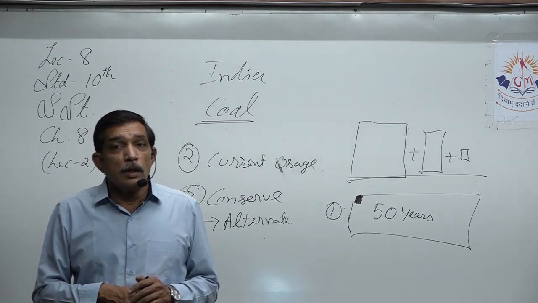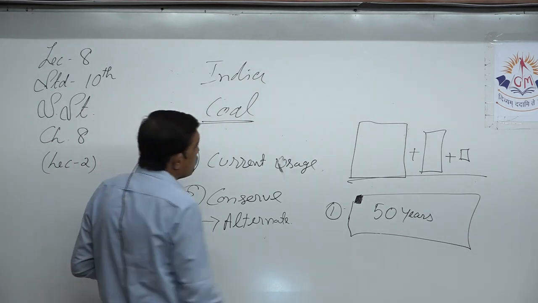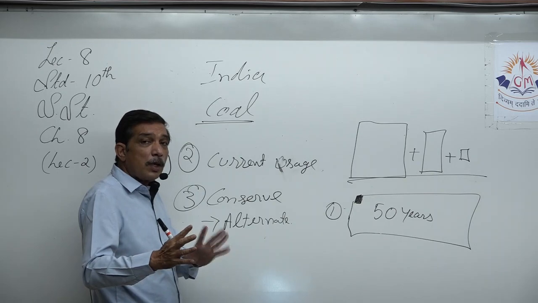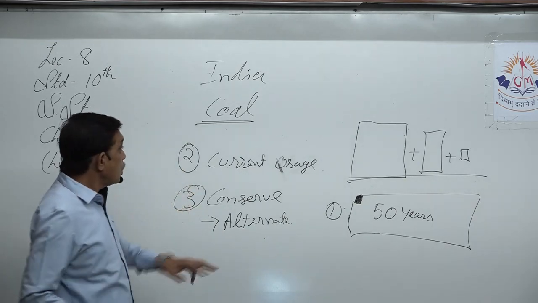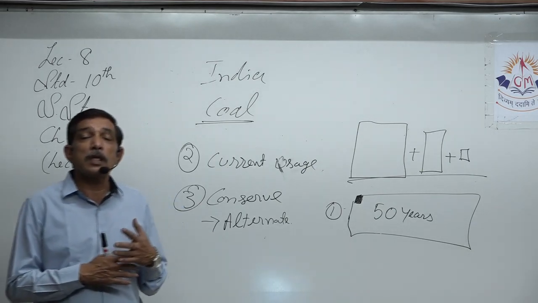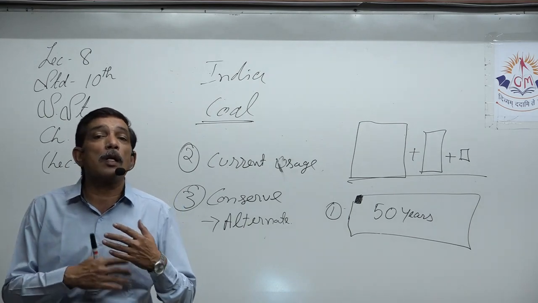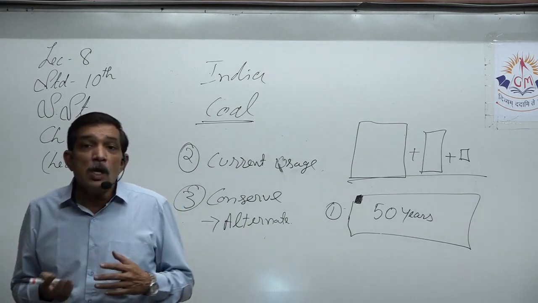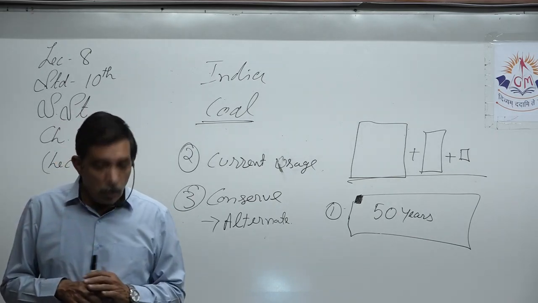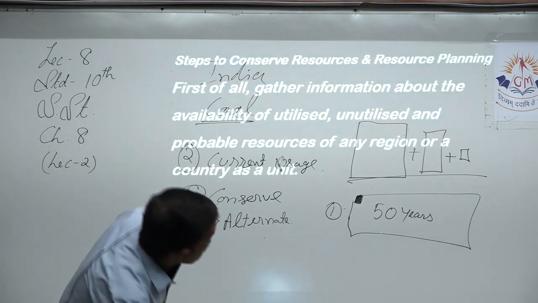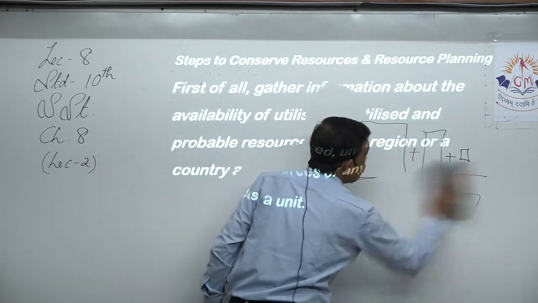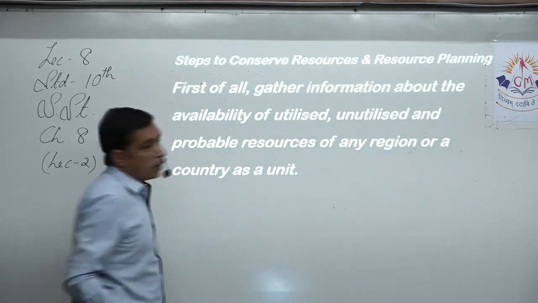In this way, these are the 3-4 steps. First is to take a survey to know exactly what our use is, what the total quantity is that we have, and the number of years it will last. So the current use, we can know it. The third is ways and methods of conserving it, ways and methods of alternative use of another resource, so that we can stop one resource and use another resource which is very easily available to us. I hope you must have understood this.